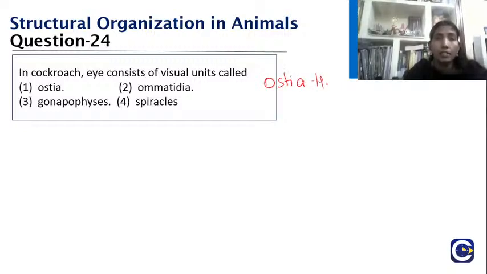We saw in the heart those openings on the sides that are meant for the flow of blood through the chambers. The gonophysis is concerned with the reproductive system, the external genitalia. The spiracles are meant for respiration. So, the answer would be none other than the ommatidia.